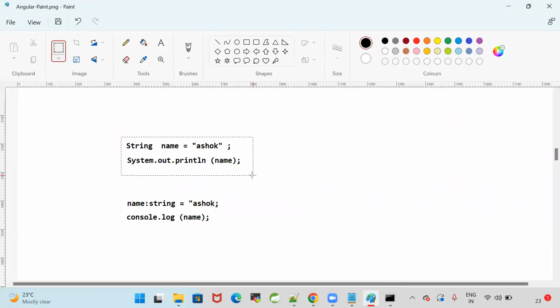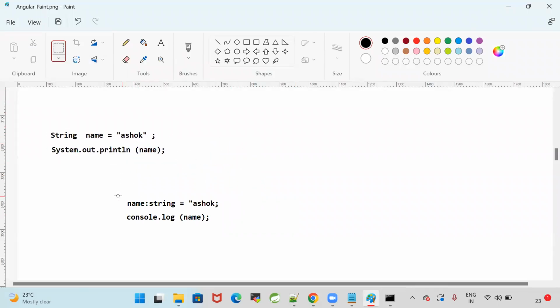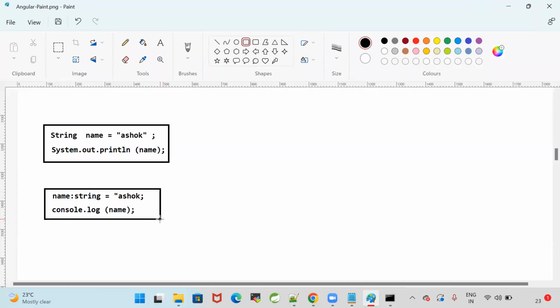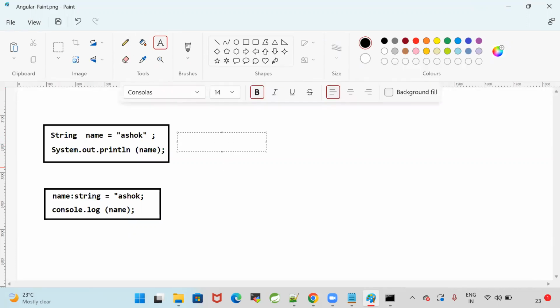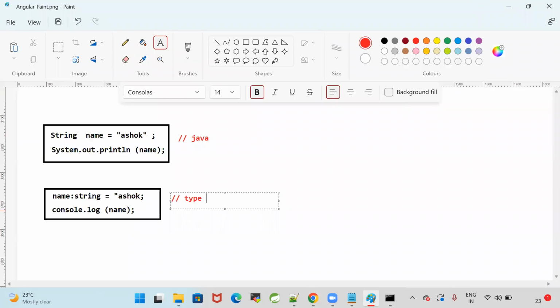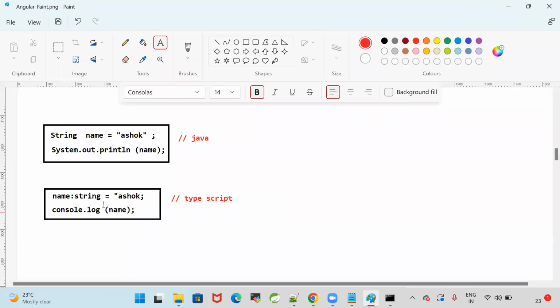If you compare Java and TypeScript, you can easily learn TypeScript. The same Java concepts, just a syntax difference. String name is equal to Ashok, system.out.println of name. This is Java: we are declaring a variable and printing the variable. This is TypeScript: declaring the variable, printing the variable.